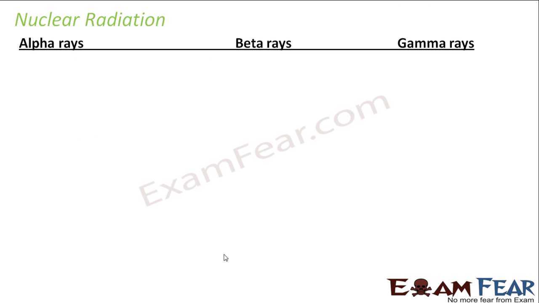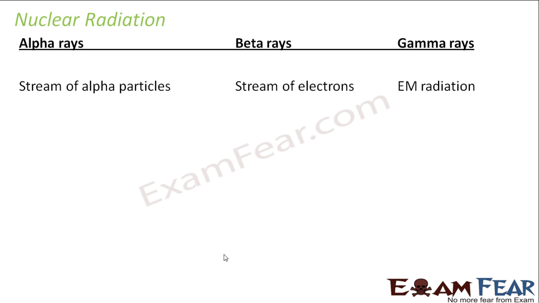Now let us have a quick comparison between alpha rays, beta rays and gamma rays. So far we were talking about alpha particles and beta particles, but when you have a stream of alpha particles, you call them alpha rays, and these three things together are known as nuclear radiation. Alpha rays are a stream of alpha particles, beta rays are a stream of electrons, and gamma rays, as I mentioned, are an electromagnetic radiation.